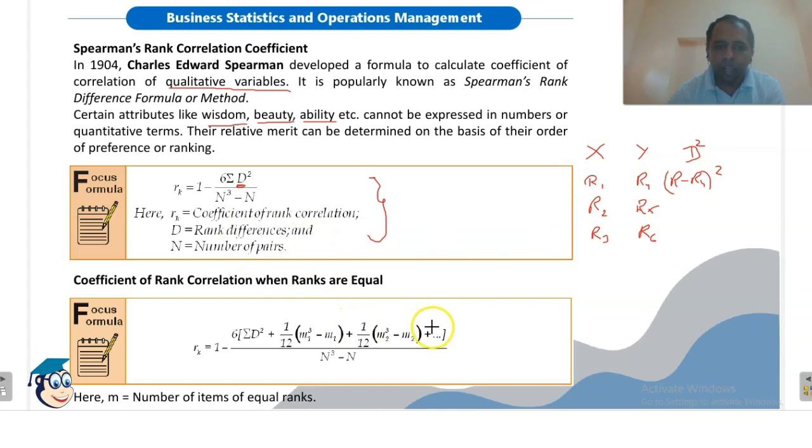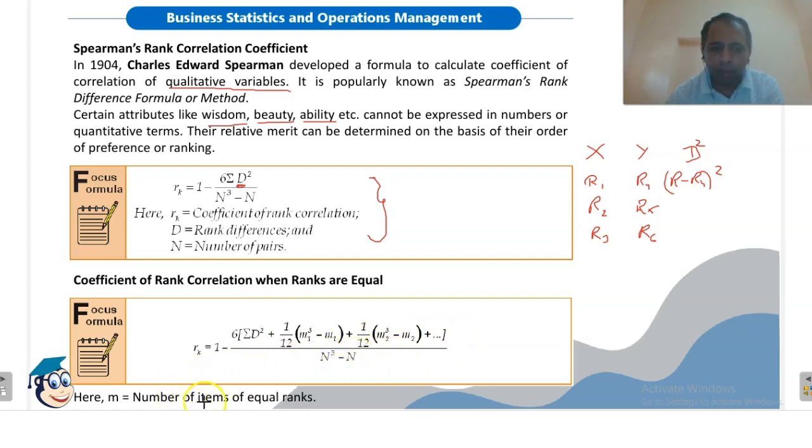In case the ranks are equal, if among these ranks R1, R2, R3, some of the ranks are equal, and here also if some of the ranks are equal, then we will use a different formula. Then Rk will be 1 minus 6 summation d square plus 1 by 12 m1 cube minus m1 plus 1 by 12 m2 cube minus m2 and so on, divided by n cube minus n.